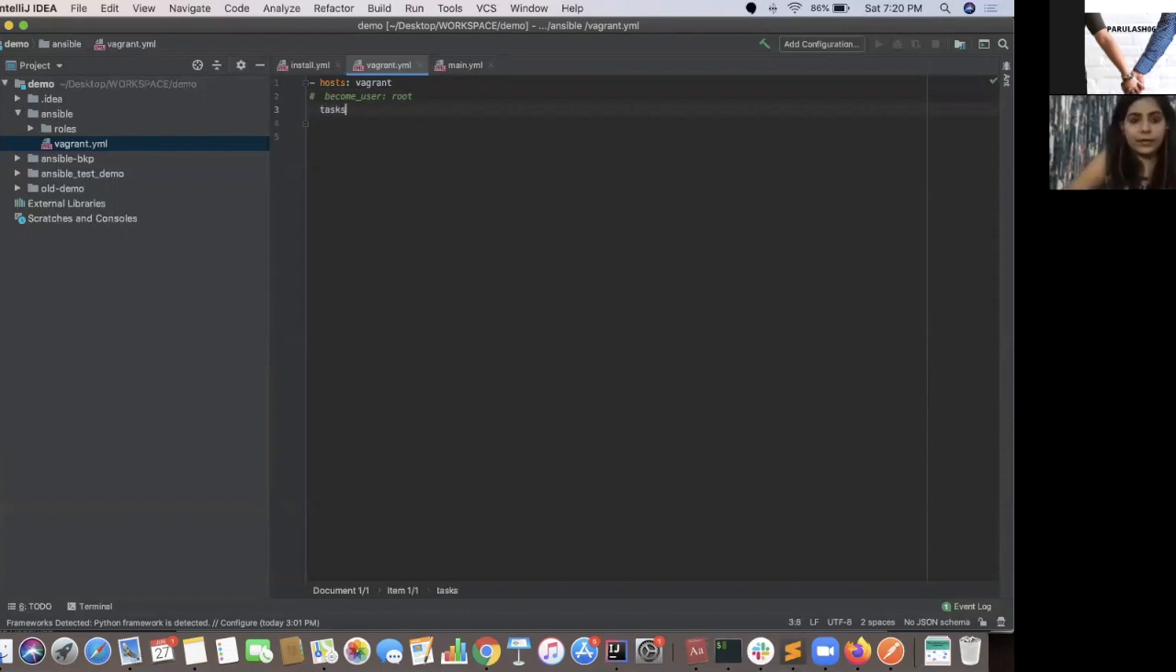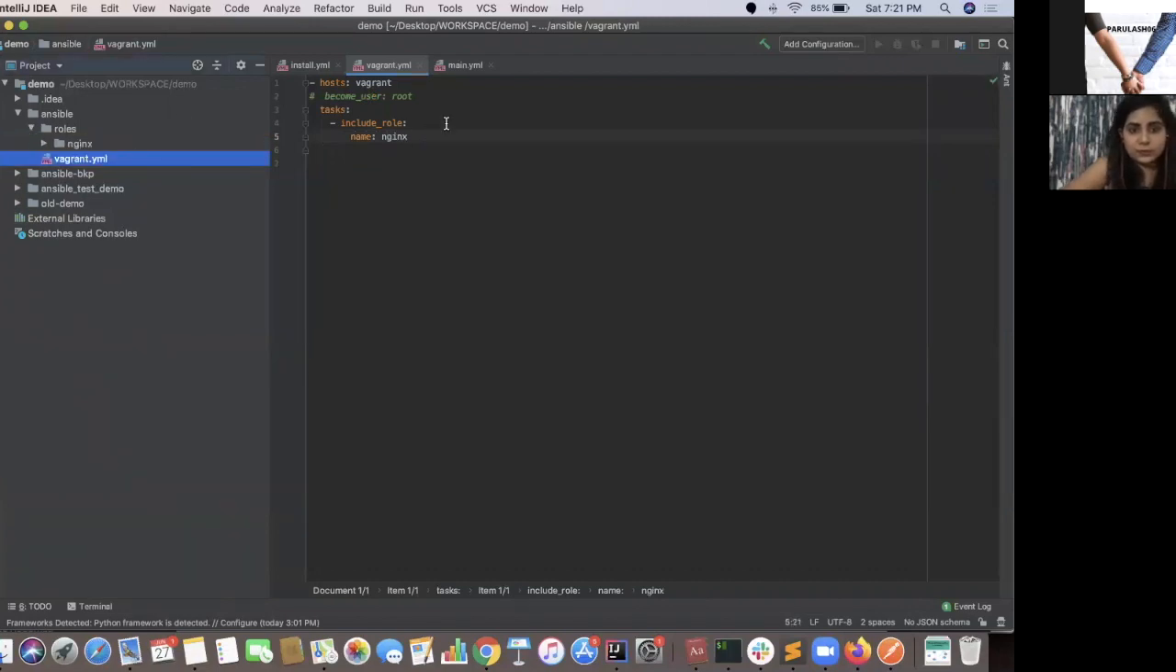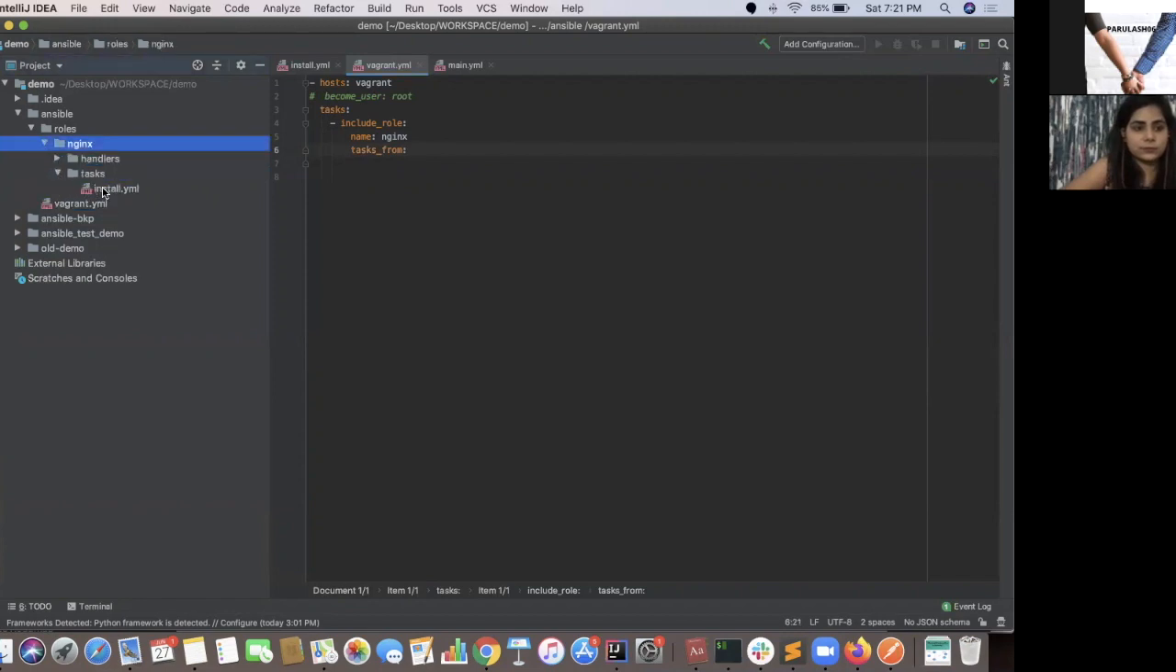Next thing we're going to write is our tasks, the task that you want to perform. The task that I want to perform is include role. I'm going to include a specific role whose name is Nginx, and the task I want to perform from it is install.yaml.